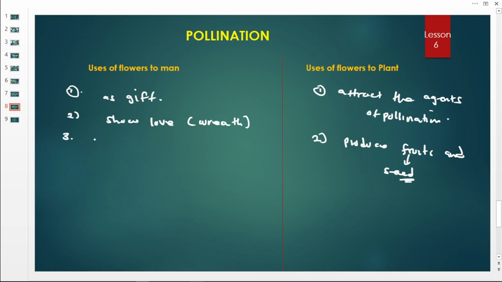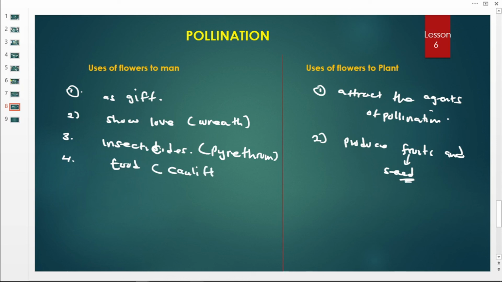Then number three, we use these flowers to make insecticides, the chemicals that kill insects. The best example is pyrethrum. Number four, these flowers can be eaten as food. For example, the kauri flowers which you buy from the market.